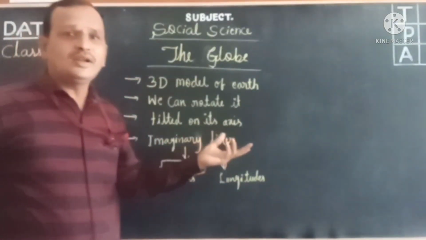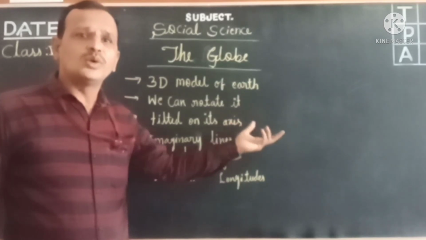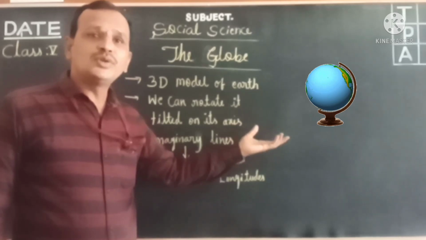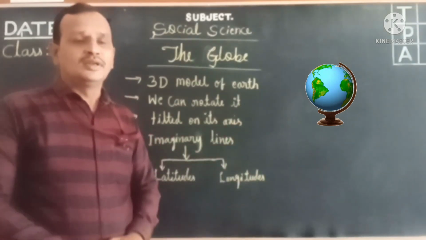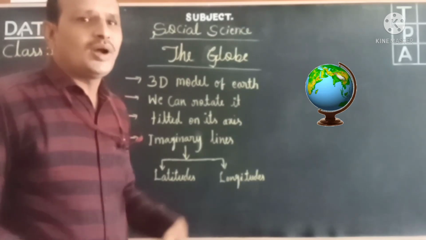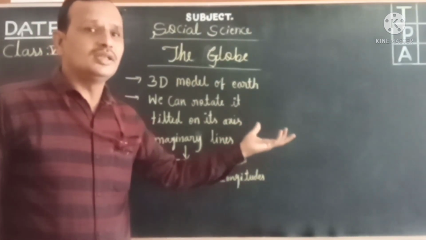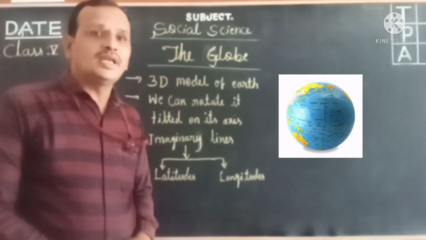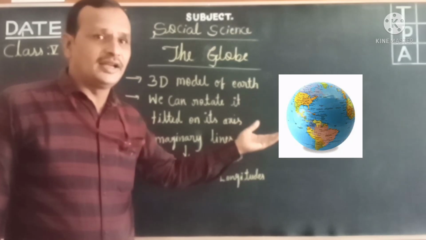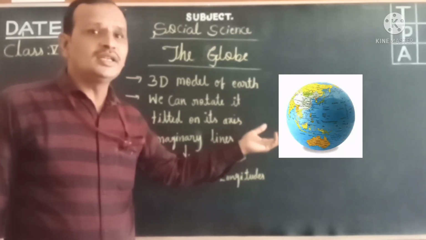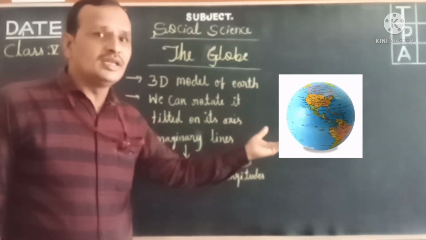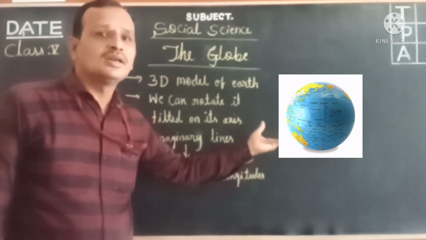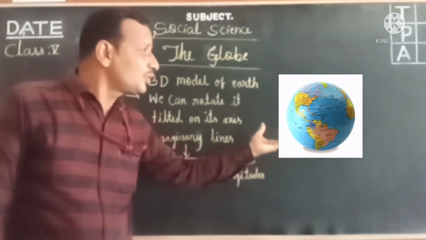Now let us understand what actually a globe is and in which way it is useful to us. Students, if you want to see the entire Earth in 3D form, 3D means three dimensional, with different countries and landforms, then you will see here, children, how our Earth looks from outer space.